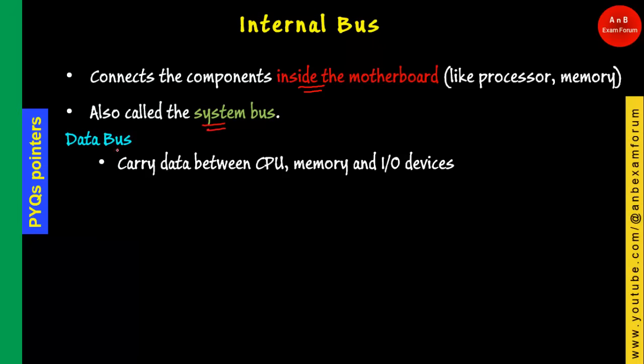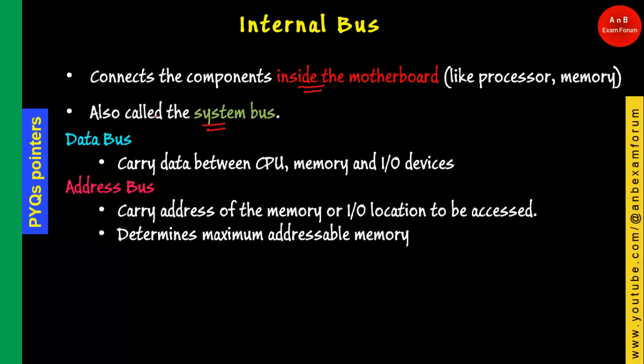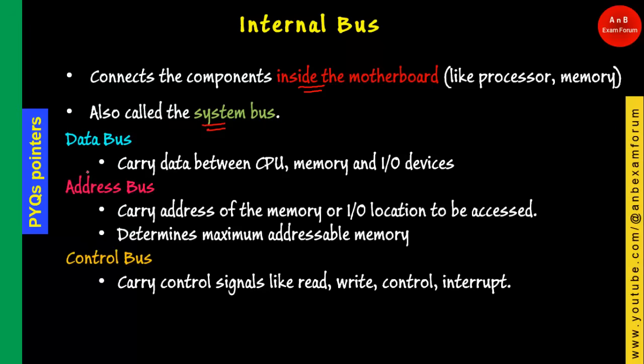Okay, and there are basically three internal buses, namely the data bus, address bus and control bus. The data bus carries, as the word suggests, data. It carries the data in the form of electrical signals, of course, between the CPU, memory and IO devices. Similarly, the address bus will carry the address.